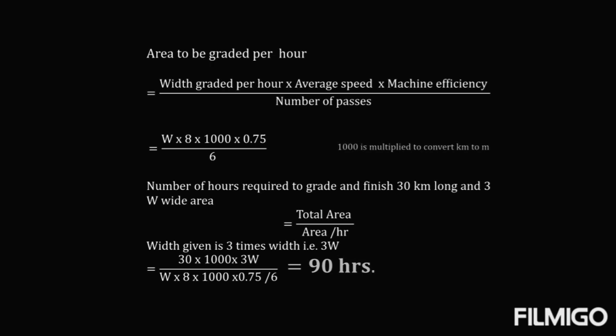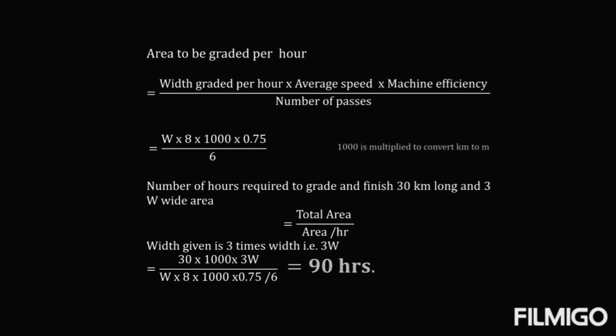Since the speed is in kilometers per hour and the width is in meters, we multiply by 1000, multiplied by the efficiency, 75%, upon the number of passes, 6. The answer will be in terms of W.